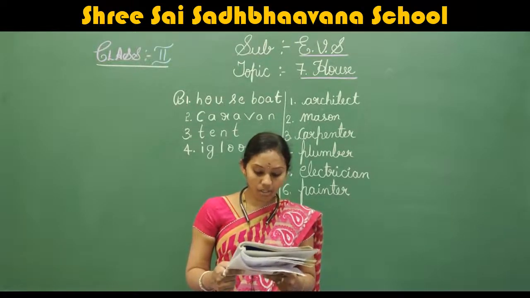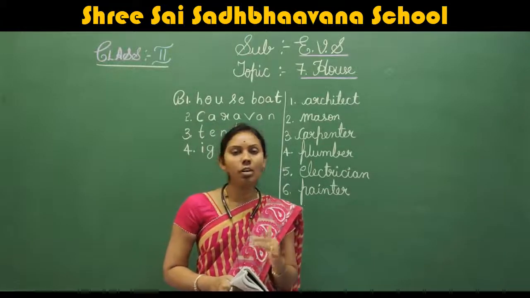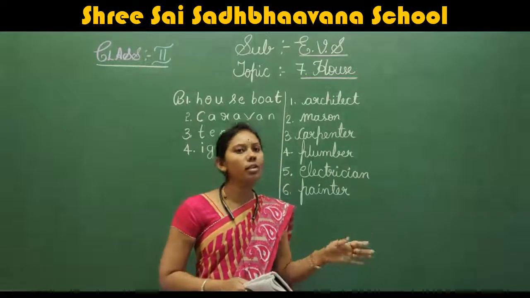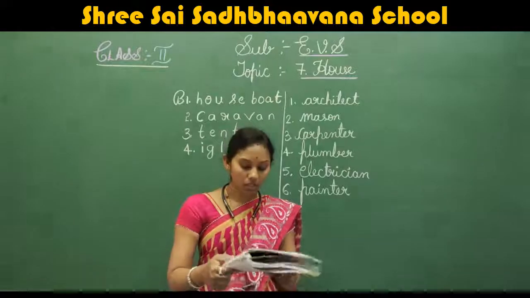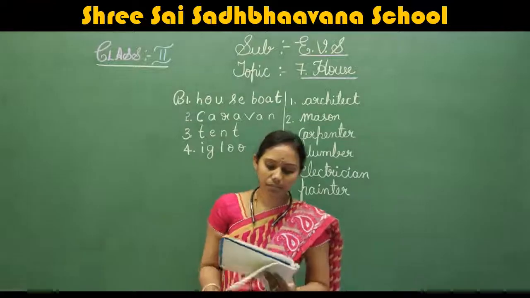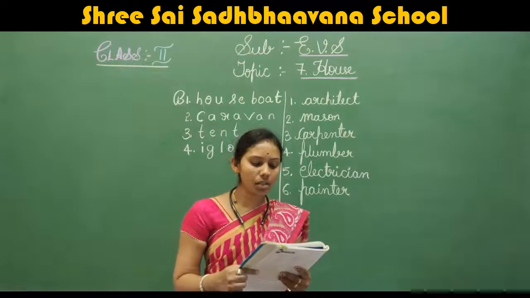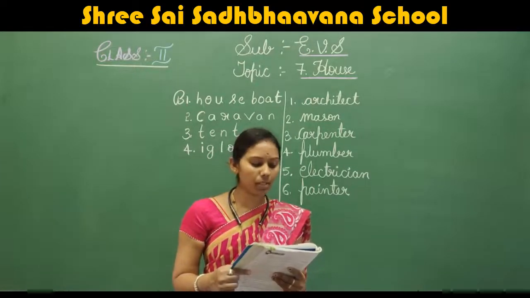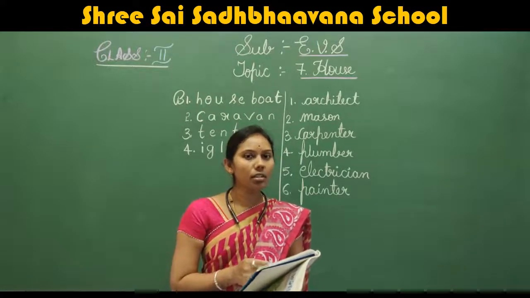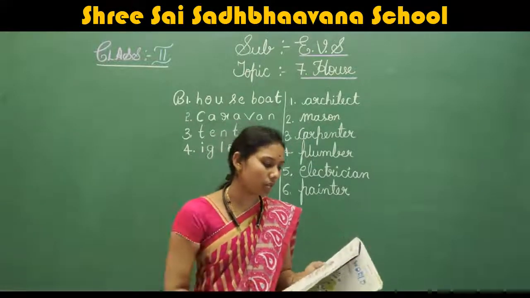Next question. Why do houses in hilly areas have sloping roofs? Because when it rains, the water will flow easily. So that in hilly areas there will be sloping roofs. Next, look at creative activities. Look at your house and write the names of 4 materials used to build it. You should see your house and write the 4 materials used to build a house.